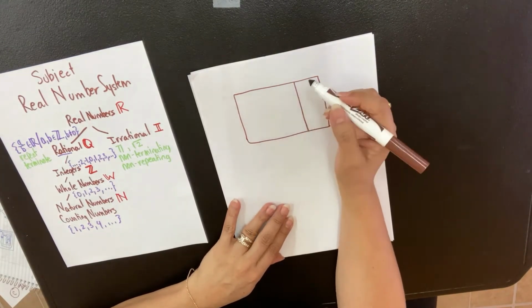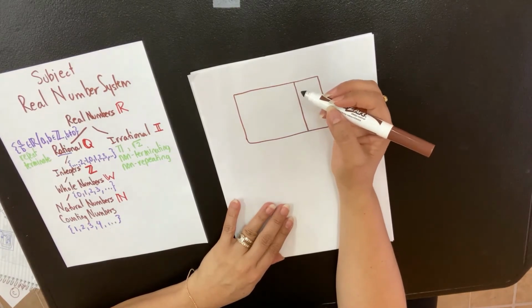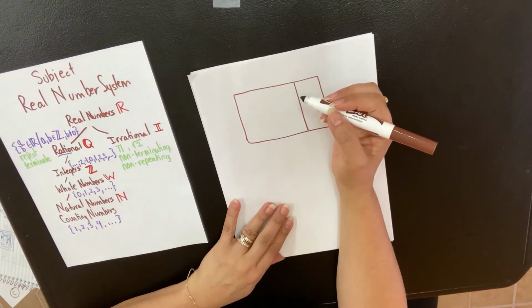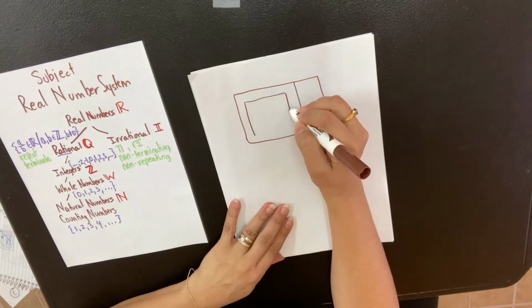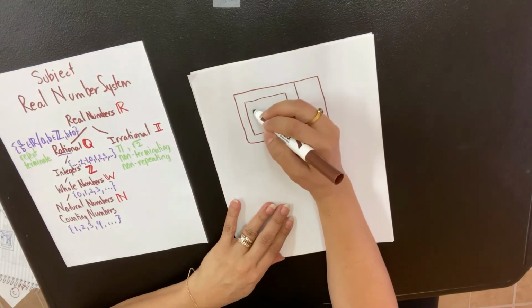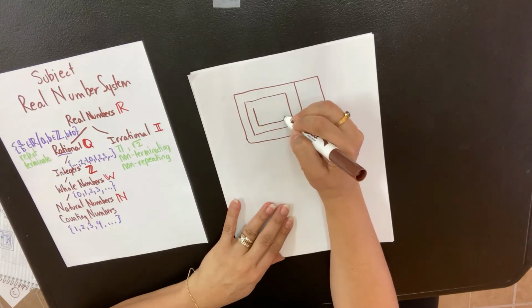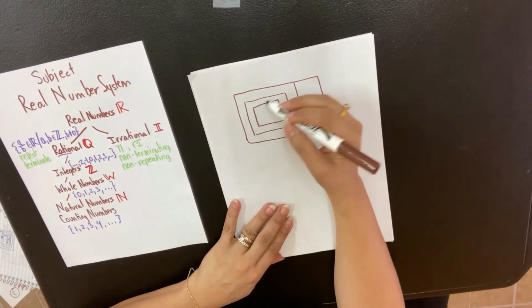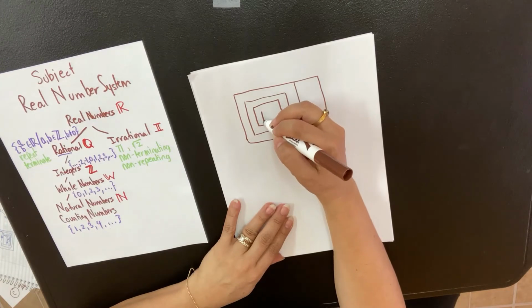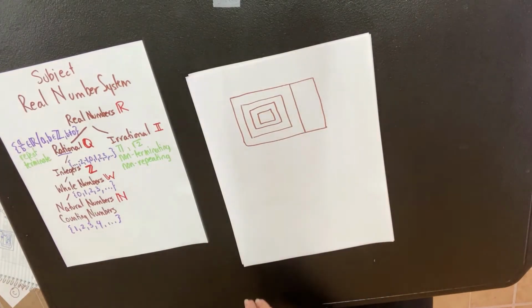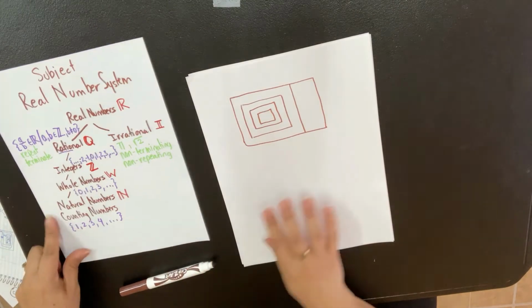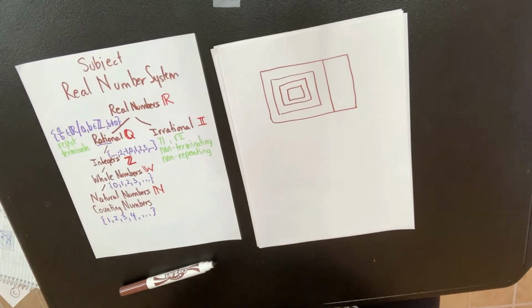So you'll see these nested. Okay, and then I'm going to start from the inside out, and I'm going to use these symbols. I kept them here so you could see them.